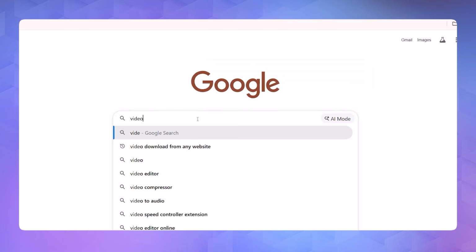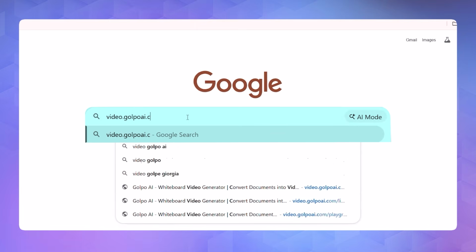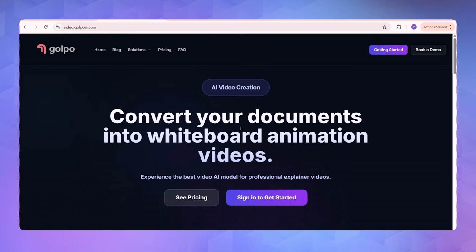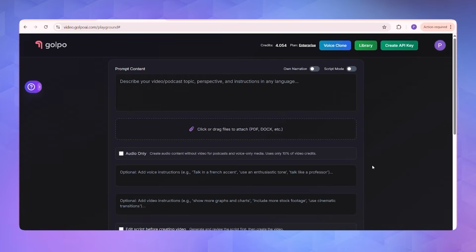Let's begin. The very first thing you can see is you can click on the link given in the description, which is video.golpo.ai. When you go to this website, you just have to do a basic sign up. The details and credentials you can enter. Once you enter onto this website, we'll directly jump into how to create this video.